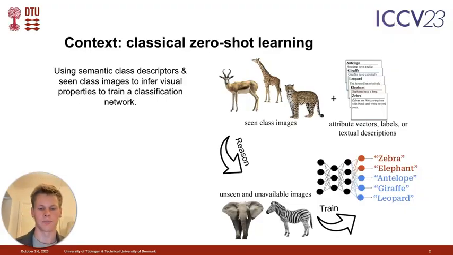To begin this presentation, I would like to give a bit of context on the classical zero-shot learning classification task. In this task, we are given a dataset of labeled images of so-called seen classes, along with a set of semantic class-wise descriptors, such as attribute vectors or textual descriptions of the classes for both seen and unseen classes. This allows us to reason about the visual properties of images from unseen classes, and with a range of techniques proposed in the zero-shot literature, to train a downstream classification network that can categorize both seen and unseen classes.